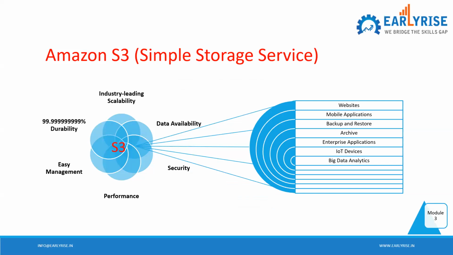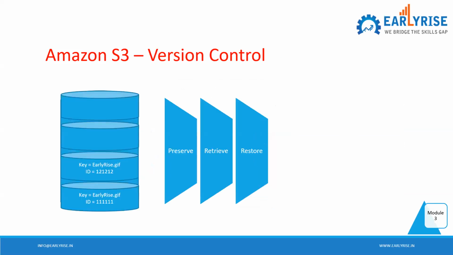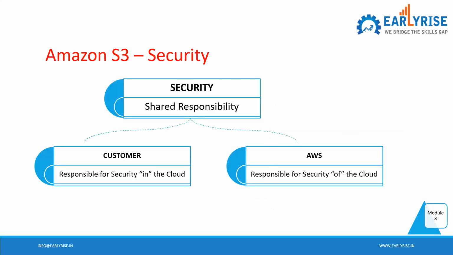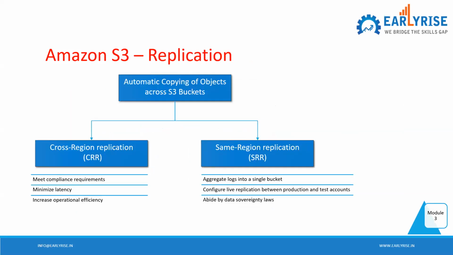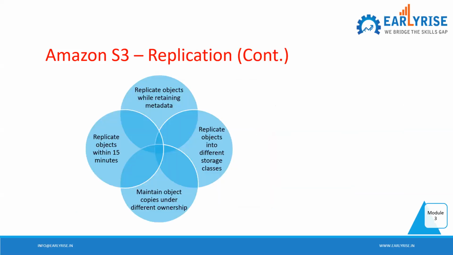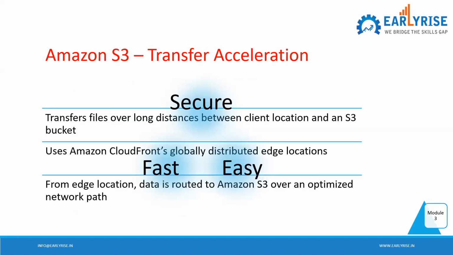So about S3, we discussed the Simple Storage Service at Amazon. Then we discussed version control, how version control happens for the S3 bucket where you keep a file. And then you have a shared security model. We discussed cross-region replication and same-region replication, and then the benefits of replication.